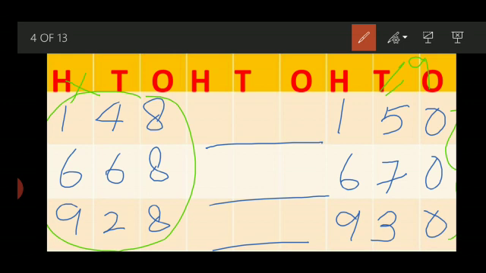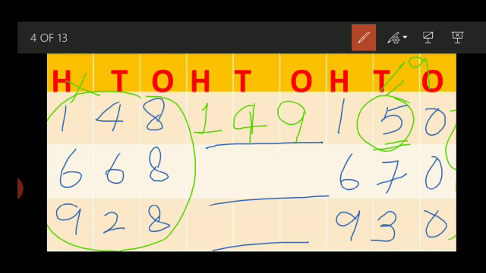I have already told you about the number which is sitting near the 0. So the first number 1 will be the same, and what is sitting near the 0? 5. Who is sitting near the 0? 5. So 5, what comes before 5? 4. And 0 changes into 9.